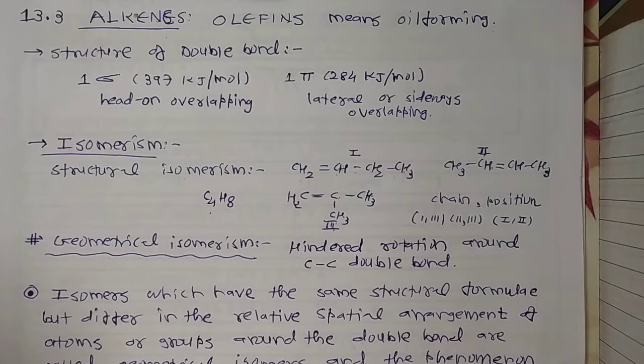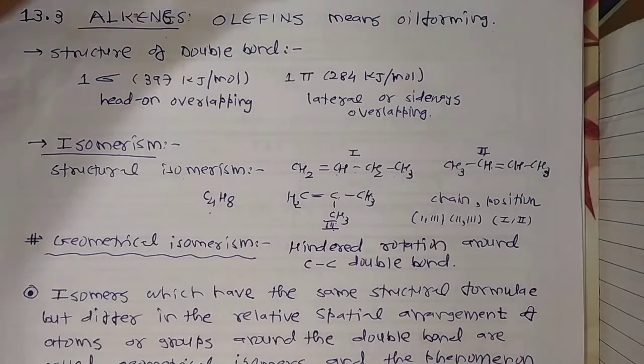Now we focus on another isomerism, and this is the main one, called geometrical isomerism. It is a very important point, because under the title of stereoisomerism we have to complete it, having done conformational analysis in our last sessions. Now we move to the configurational analysis of geometrical isomerism.